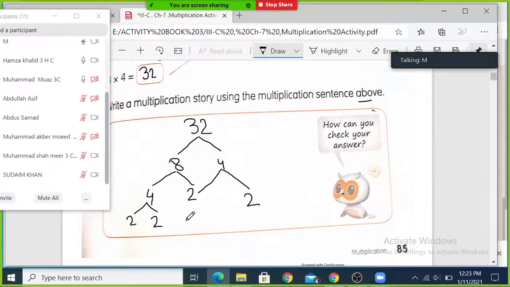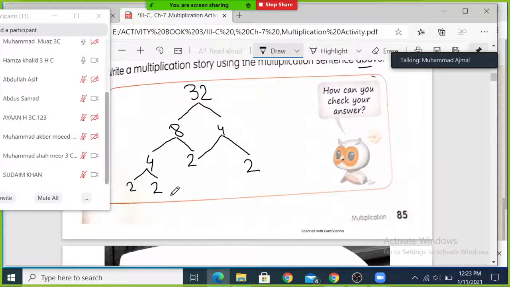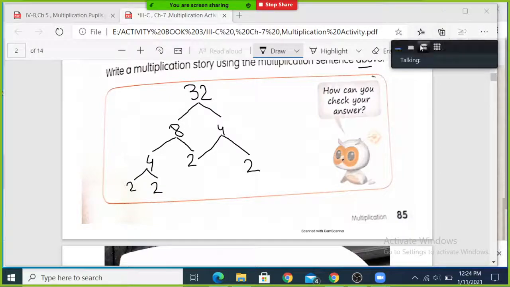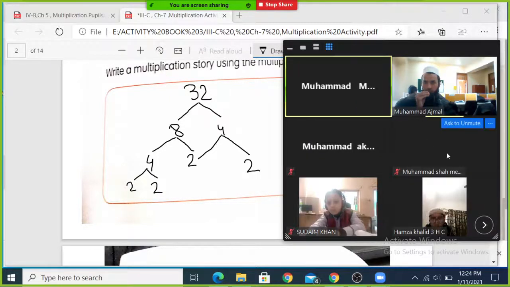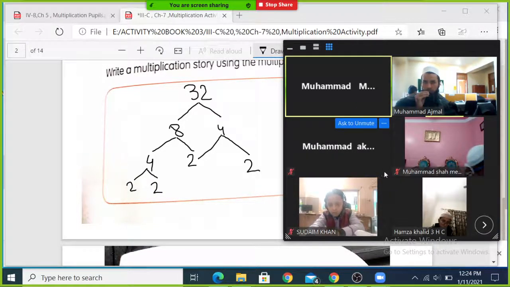Muhammad Ahmed Akram, did you do it? Yes. May I move to the next page now? We have completed page number 85. Huzaifa Nabi, I can see you. Everybody has completed it. I am waiting for your response.